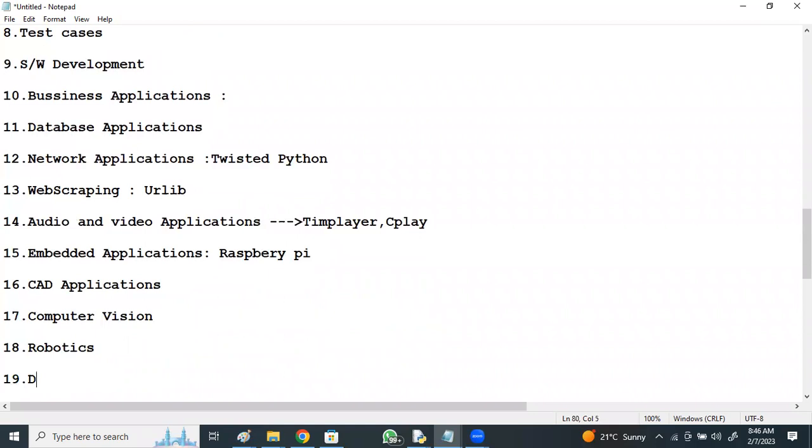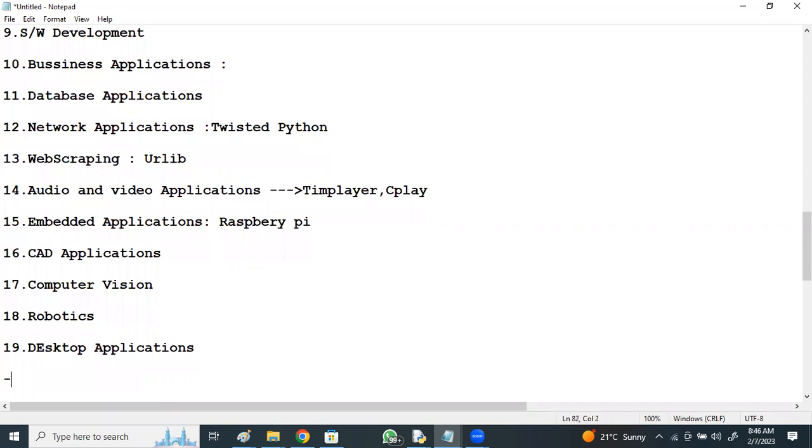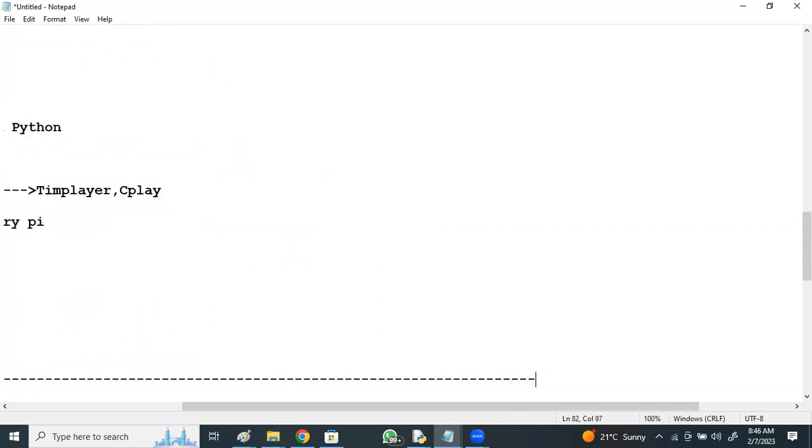And in desktop or single user applications, Python is preferred. So these are some of those applications. In this way, we have many applications where Python can be used today.